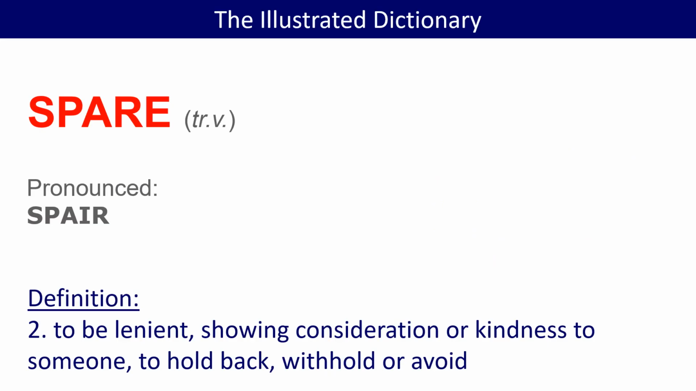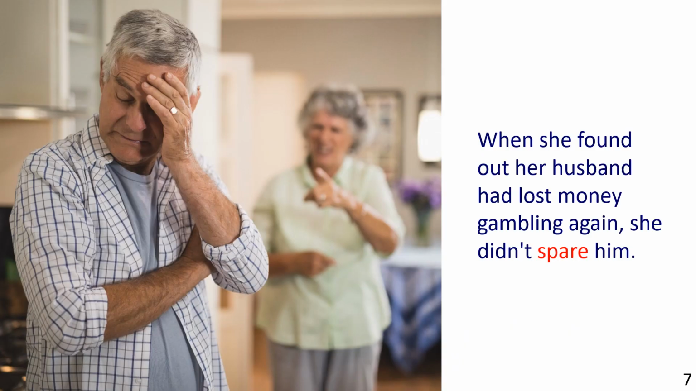Definition 2. To be lenient, showing consideration or kindness to someone, to hold back, withhold, or avoid. In the picture, we see a woman telling her husband off. The sentence reads, "When she found out her husband had lost money gambling again, she didn't spare him." In other words, she didn't hold back from using strong words to express her anger. She let her husband feel the full force of her feelings, not sparing him or reducing the intensity.